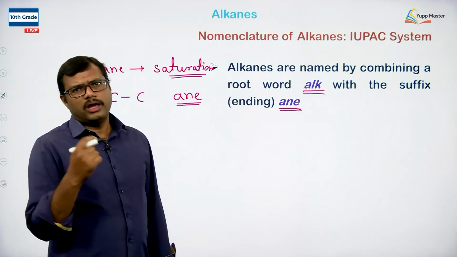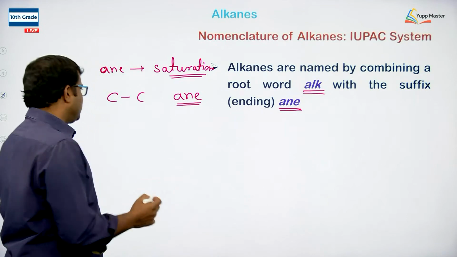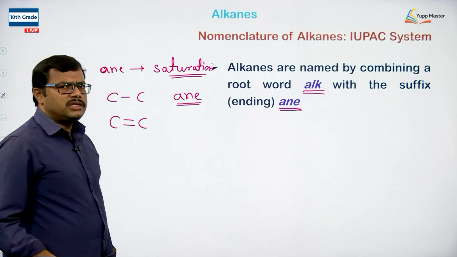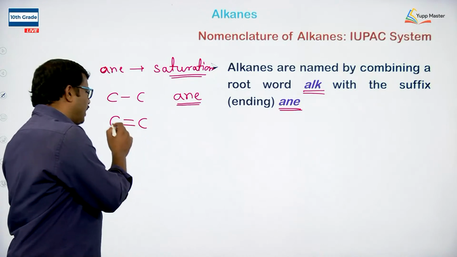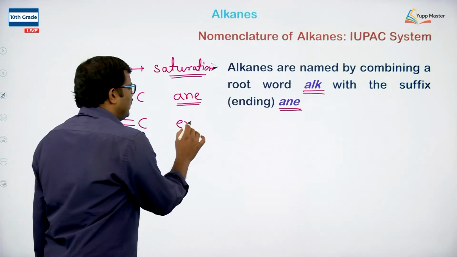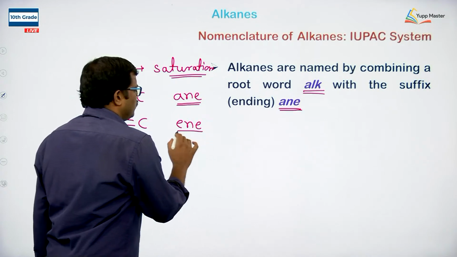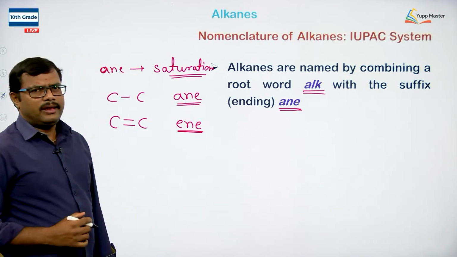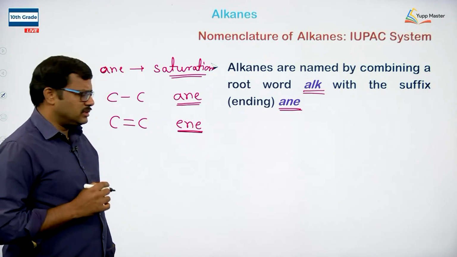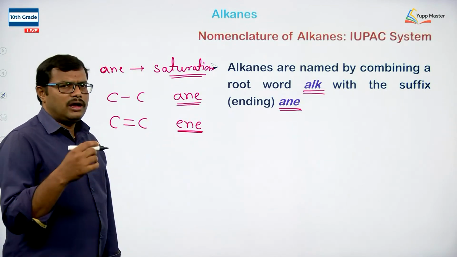There is no unsaturation. Suppose we have an unsaturation in the compound, and the unsaturation is due to the presence of a carbon double bond, in that case we use the suffix ene. Ane for alkanes, ene for alkenes.